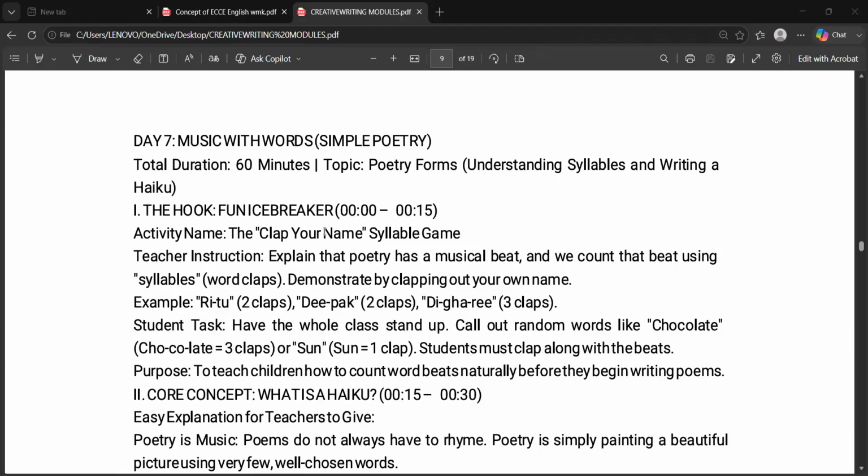Hello and welcome everyone. So we have understood module 2 till now. Today we are going to enter into module 3, which runs from day 7 to day 9. As we have understood earlier, till day 5 we focus on the foundation stage, and after that we are going to enter into the next level.